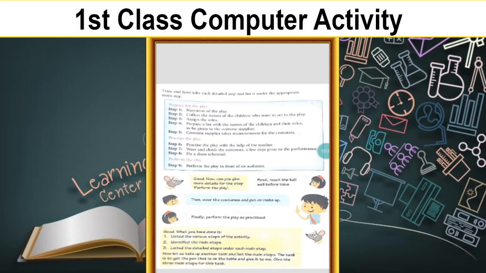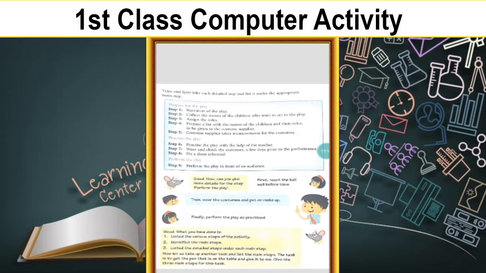Next, practice the play. Practice the play with the help of the teacher. So in step 6, the teacher has helped the children. Next, wear and check the costume a few days prior to the performance. So the tailor has given all the costumes 2 days before, and they have worn the dresses and performed in front of the teacher. Next, do a dress rehearsal. So they wore the dresses and had the rehearsal on that day. So perform the play in front of an audience. On the last day, they will perform the play.